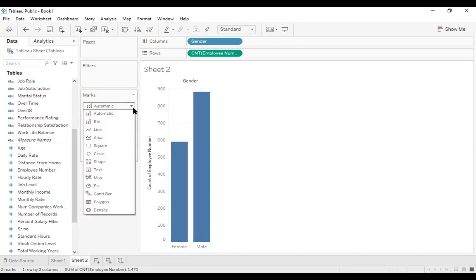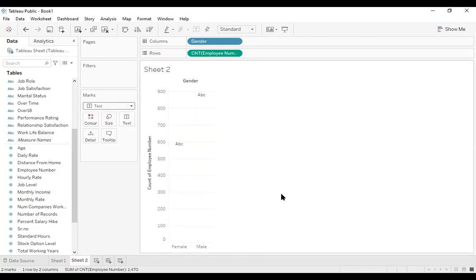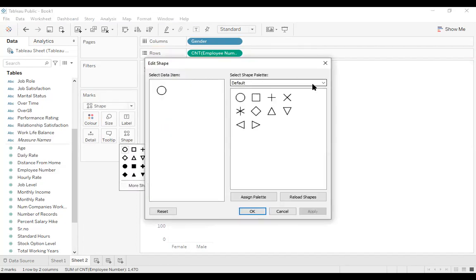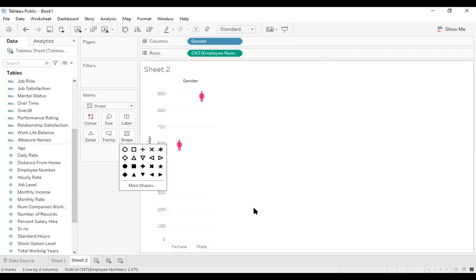And if we just want to have it in the form of text, then only text is visible here. Or if we want shapes, we can have shapes, and we can change the shapes here. Go for the shapes. Let's see, we have custom. Just select that. Okay, so we have got it as shapes.